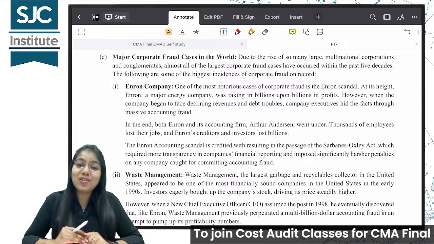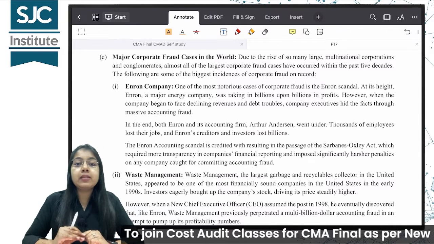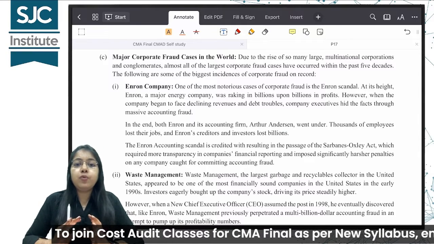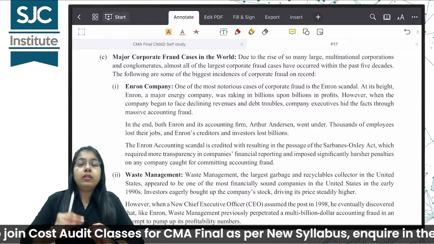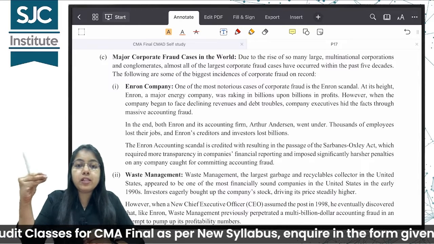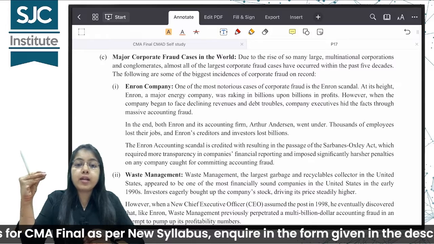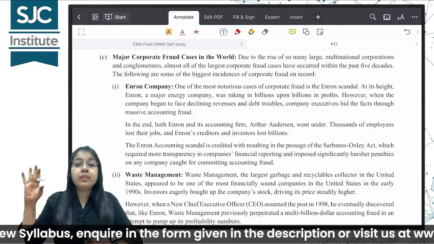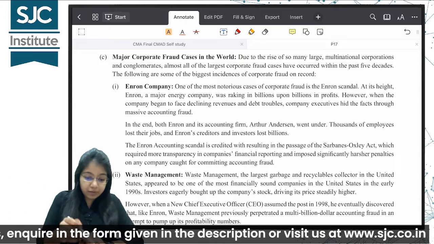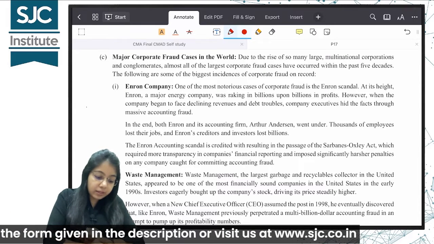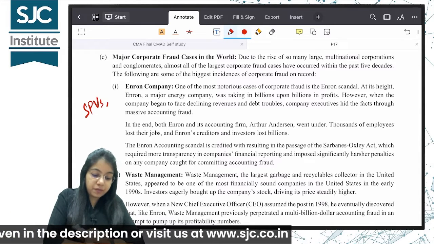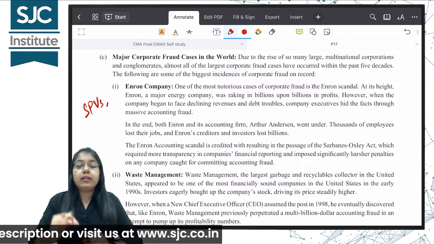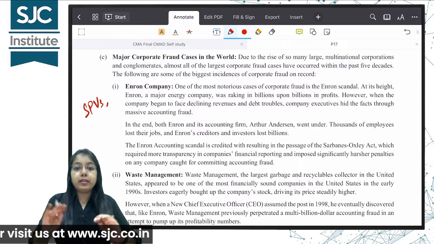was an energy company in the US, and what it actually did was it designed special purpose vehicles, special purpose entities. And the debt that it raised, it showed in the names of other companies, its SPEs, its SPVs. You all have done this in corporate accounts, right? It showed debt in the names of the SPVs so that its books looked clean.